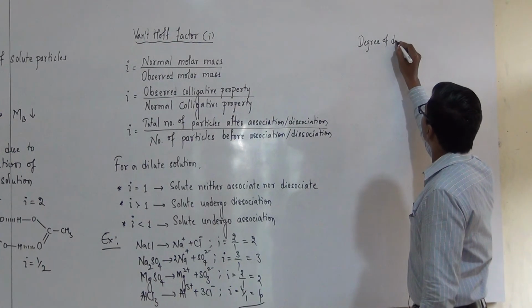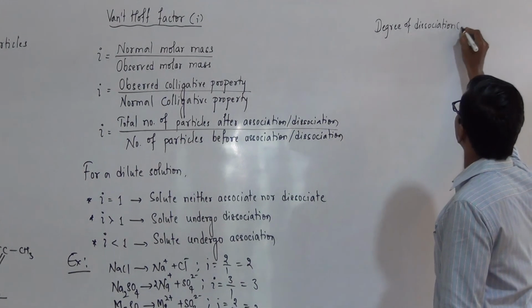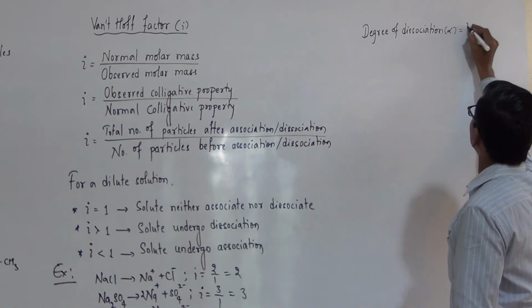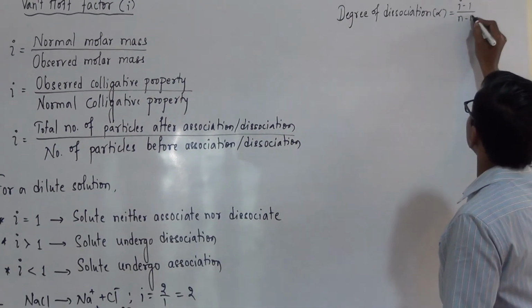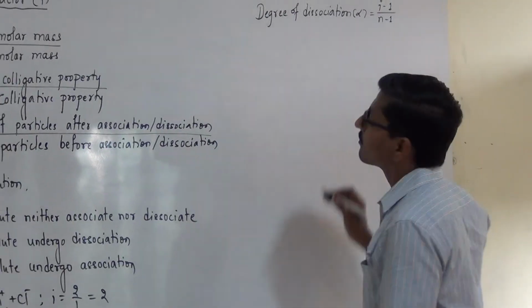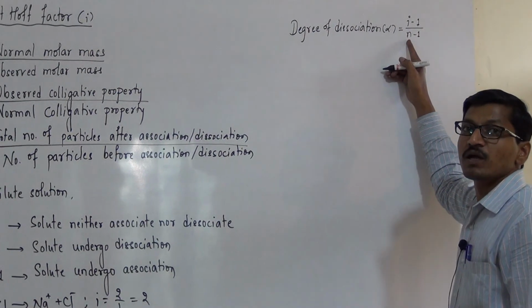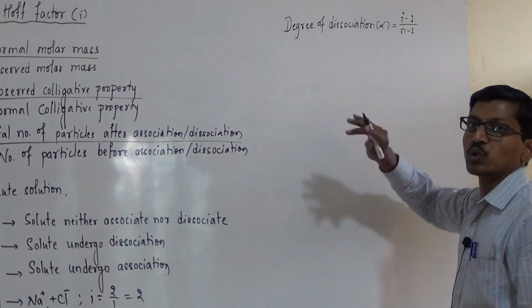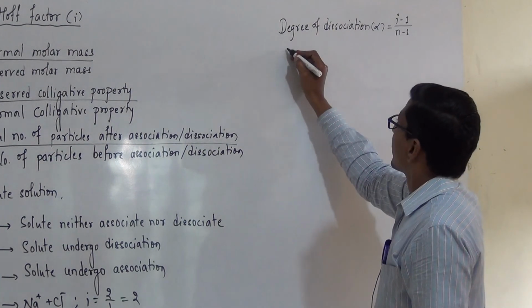Degree of dissociation, that is alpha is equal to (i minus 1) by (n minus 1). i is nothing but van't Hoff factor and n is the total number of particles present in the solution or the number of atoms or ions.